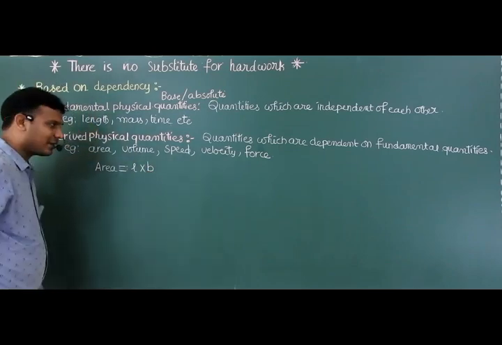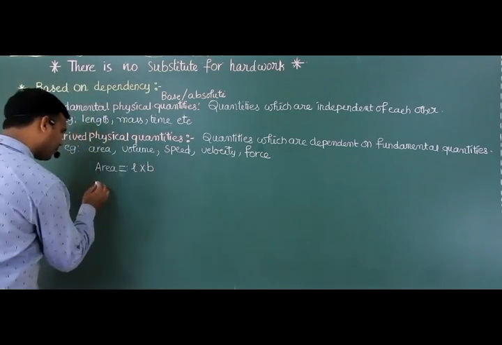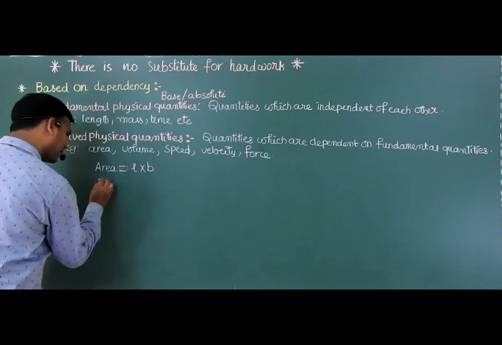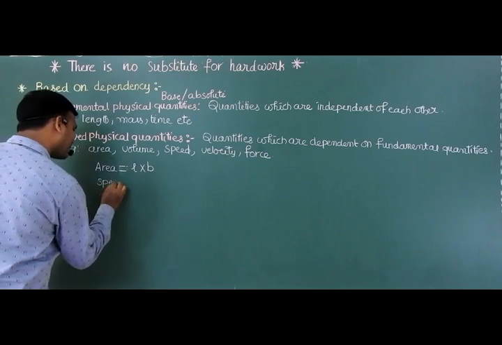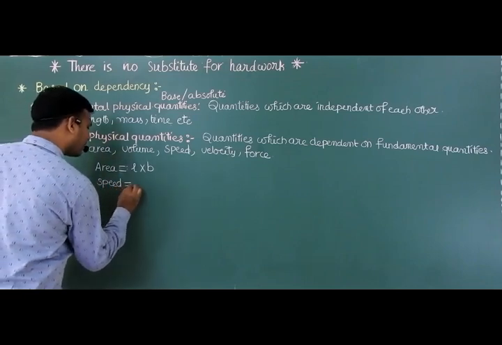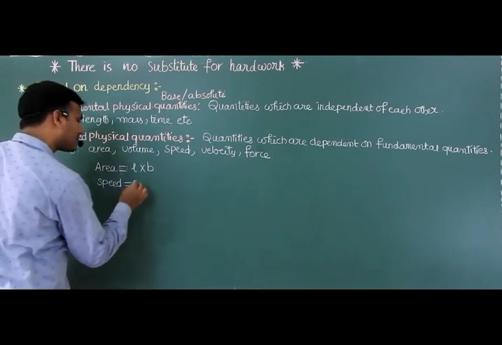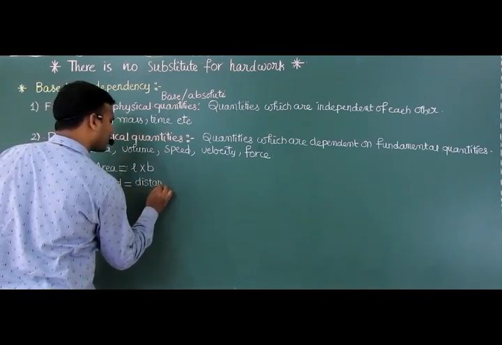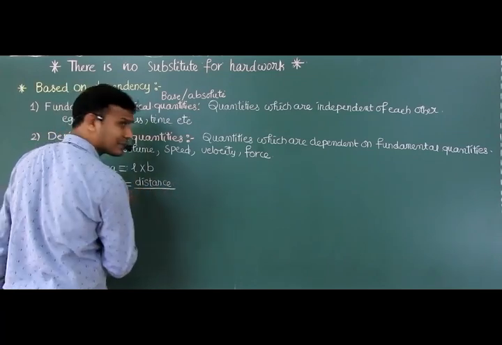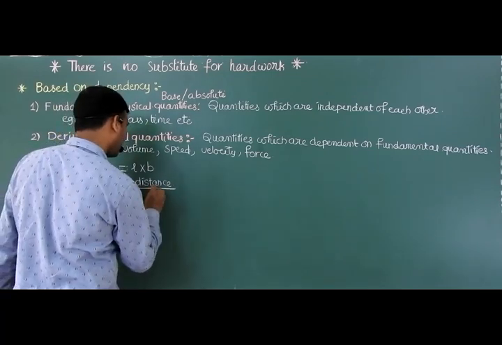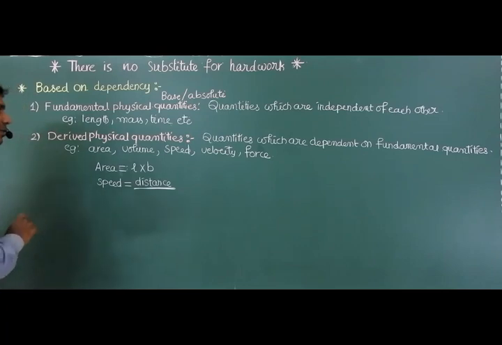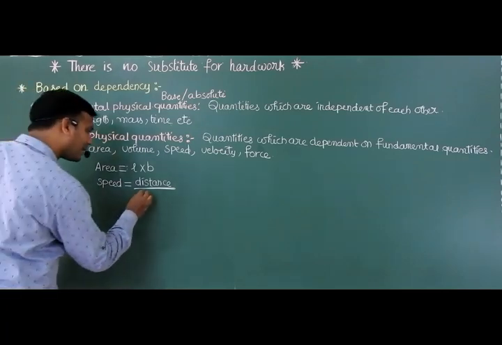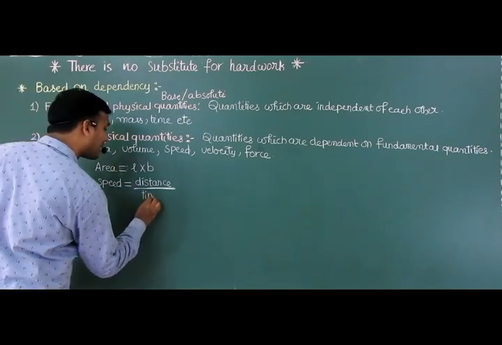Okay, next let us consider speed. Tell me, the speed formula. Distance is nothing but length only. Am I right? Yes, absolutely. Distance divided by time.